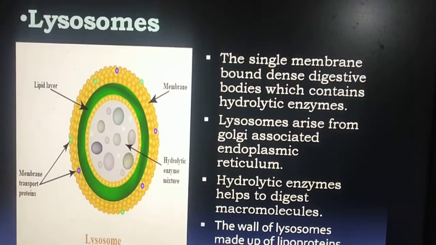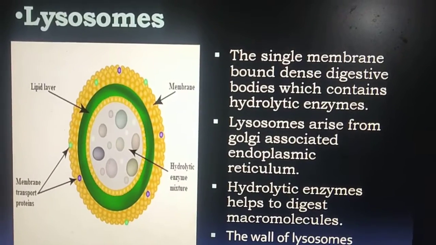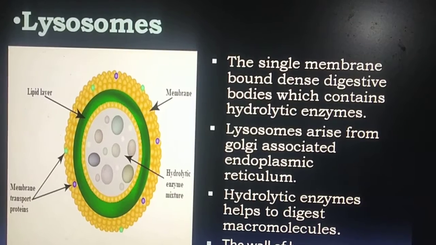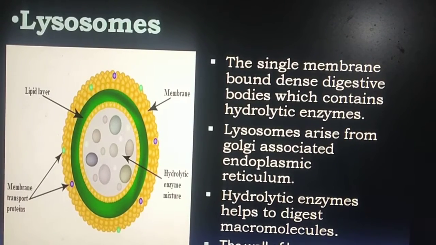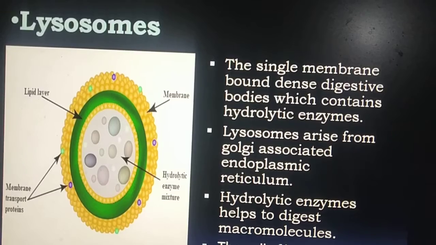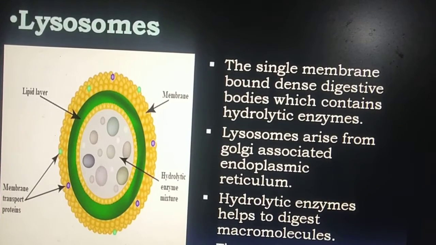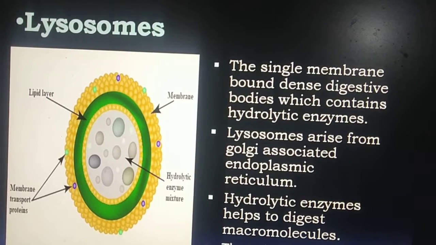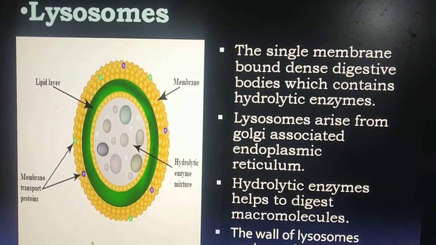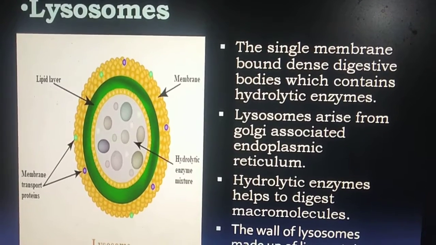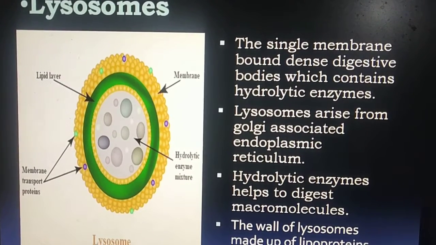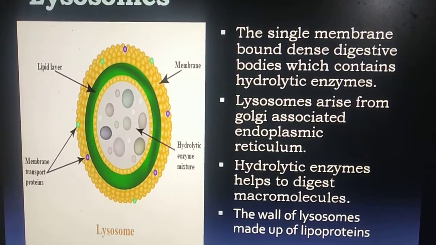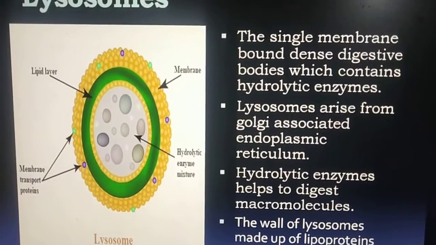Next structure is the lysosome, and we know lysosomes are suicide bags of the cell. It is a single membrane bound dense digestive body which contains a large number of hydrolytic enzymes. Lysosomes arise from Golgi associated endoplasmic reticulum. Hydrolytic enzymes secreted by the lysosomes help in digestion of macromolecules. The wall of lysosomes is made up of lipoproteins.